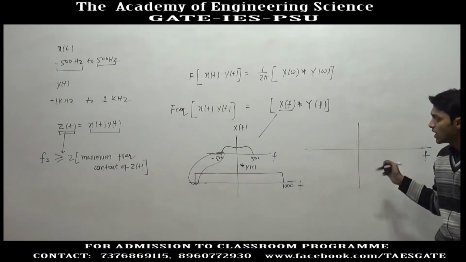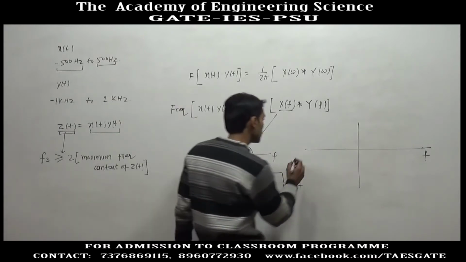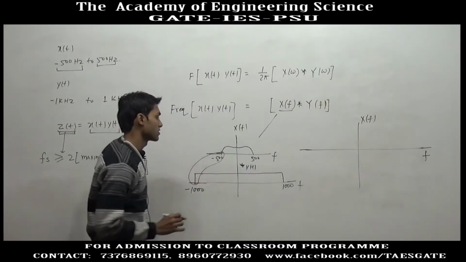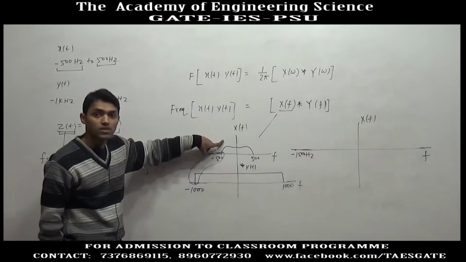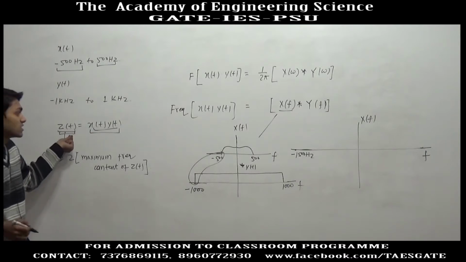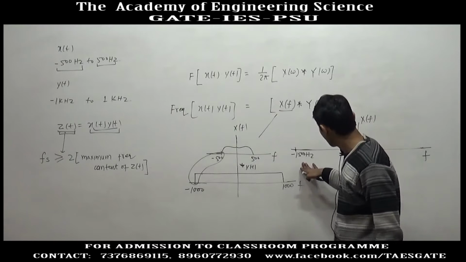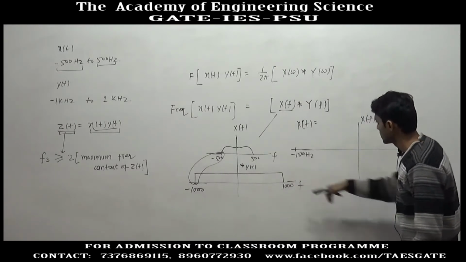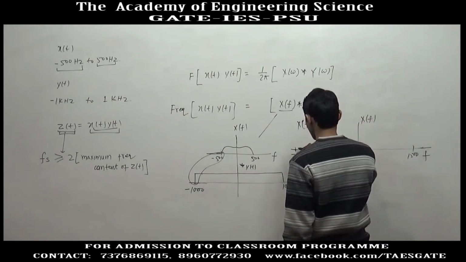This will not go to infinity, and the limit is decided by the summation of the lower limits and the summation of the upper limits. So the first non-zero value will start from minus 500 plus minus 1000, that is minus 1500 Hz. Since x(t) and y(t) are real signals, z(t) will also be a real signal, so its frequency transform will also be symmetric about the y-axis. The upper limit is decided by adding the upper limits of these two terms, so it will go up to 1500 Hz.